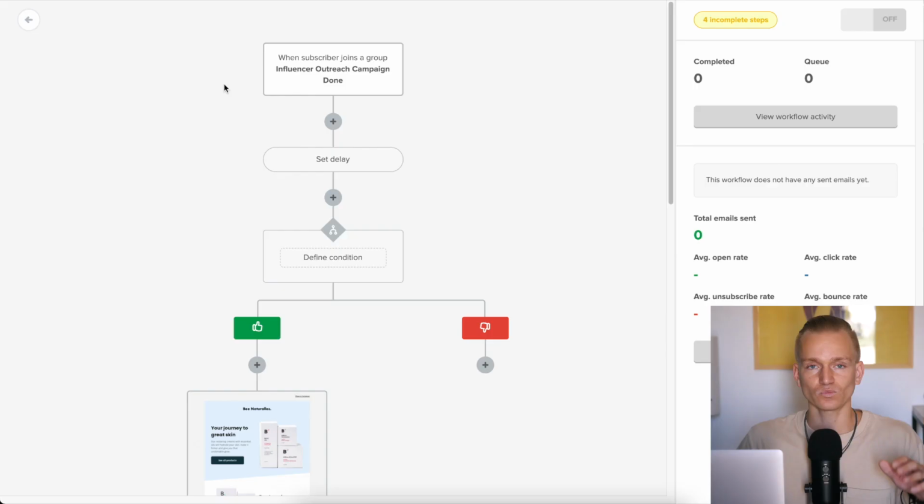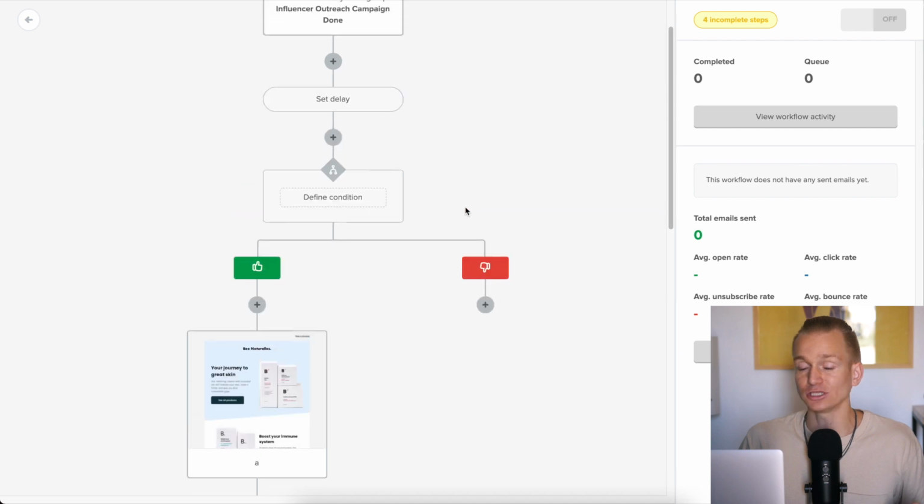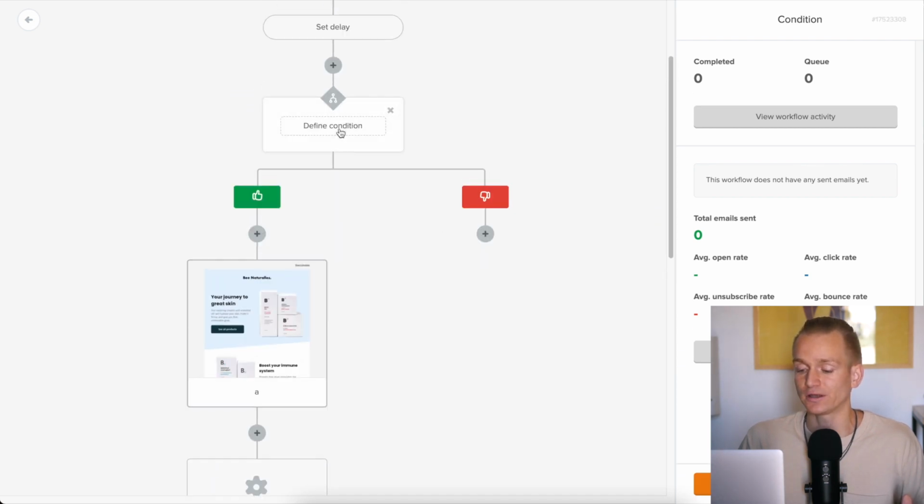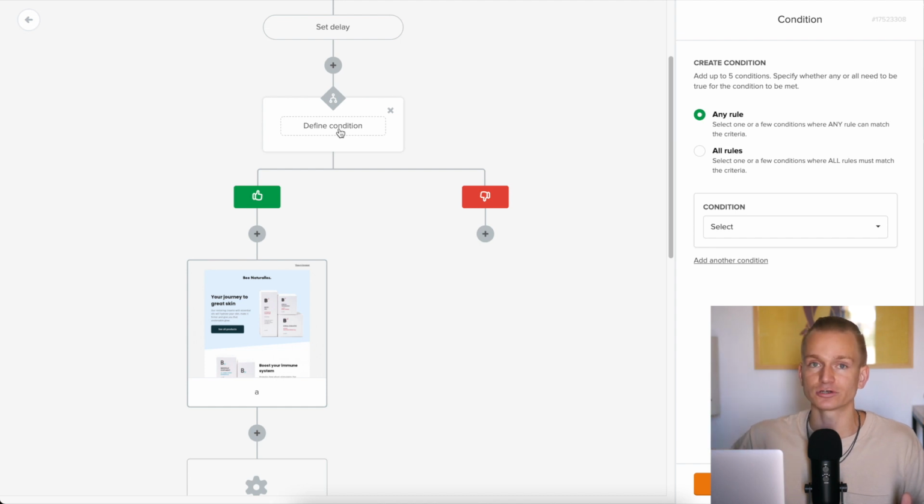So the first thing we want to look into, and this is probably the most important part when it comes to email marketing, is automations. And when we look at Mailerlite, automations here are actually pretty advanced. As I said, you can do most of this stuff. You can basically have the different triggers, the different actions, so on and so forth. But as I said, there are a couple of things here that are missing.